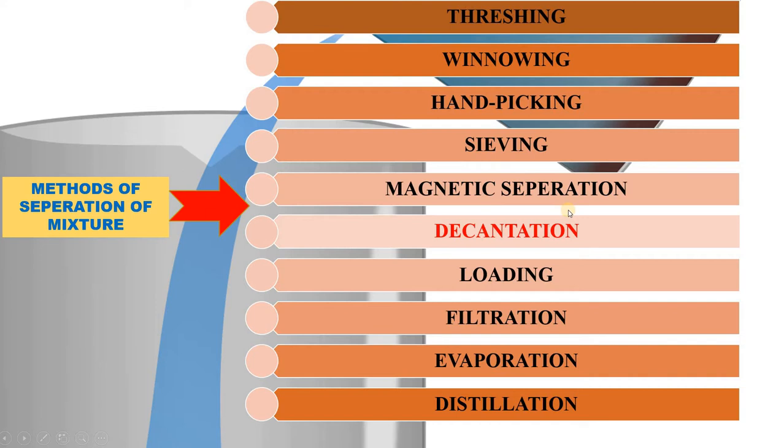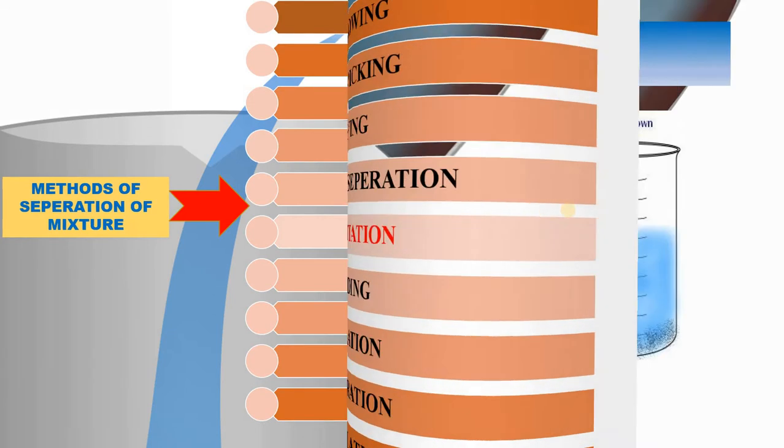Today we will be learning about decantation, and before learning about decantation we will be knowing about the process of sedimentation as well. These different methods of separation of mixture are based entirely on the physical properties of the mixture. Each of these methods of separation is followed for different individual mixtures. So let's get started.